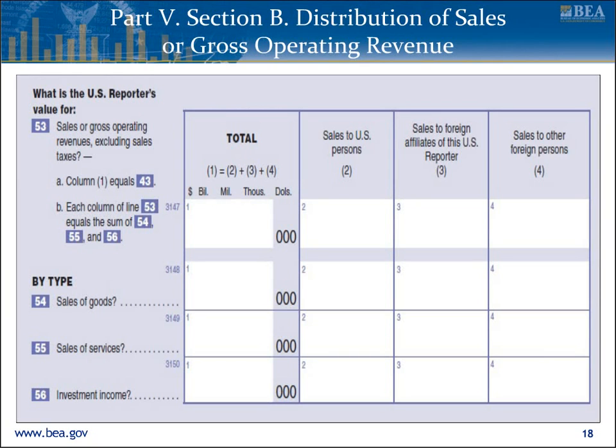Section B of Part 5 covers the distribution of sales, or gross operating revenues. Total sales reported earlier in the form are disaggregated into 3 categories: sales of goods, sales of services, and investment income. When a sale consists of both goods and services and cannot be unbundled, classify the sale as goods or services based on whichever accounts for a majority of the value. When reviewing your survey data, BEA staff will compare the information you report in this section to information you reported on sales by industry in Part 2.